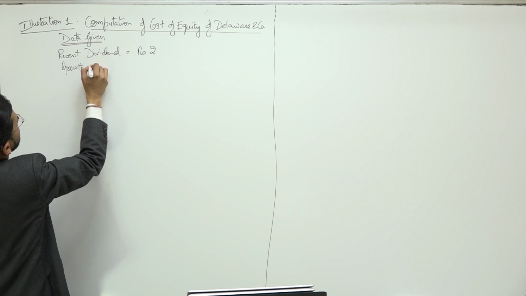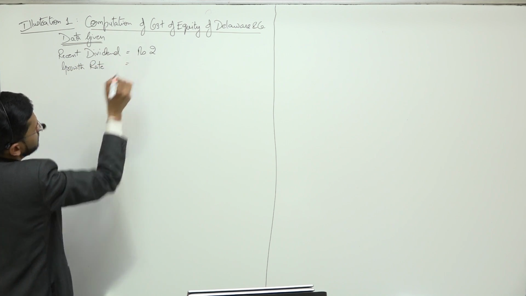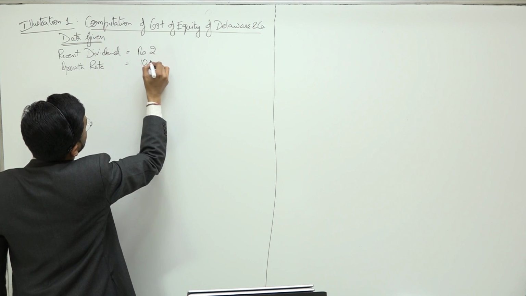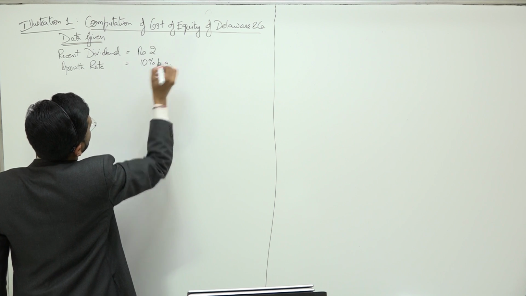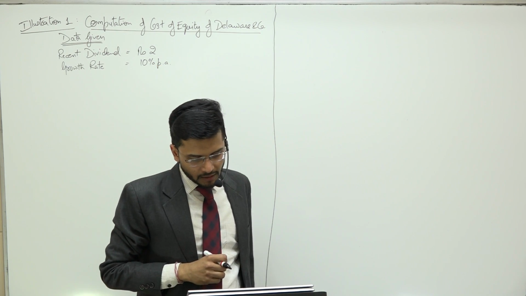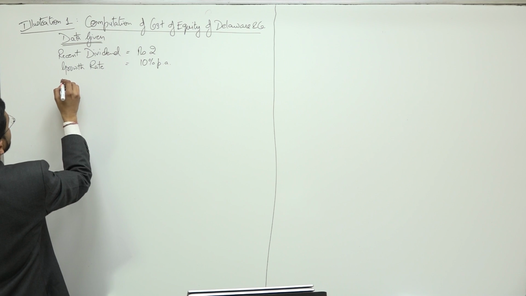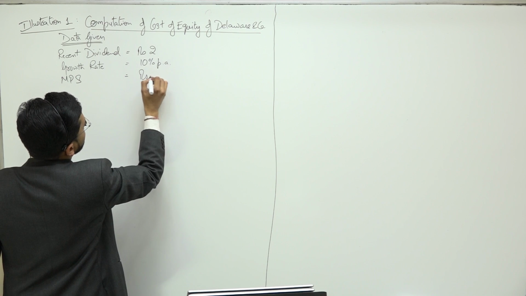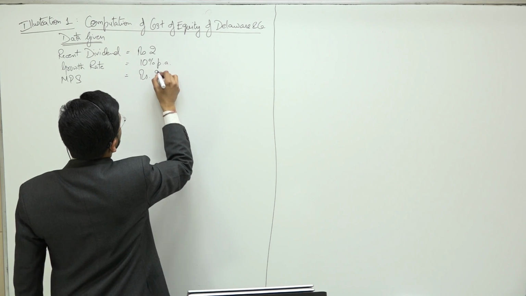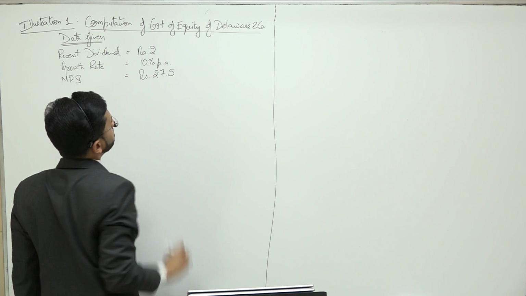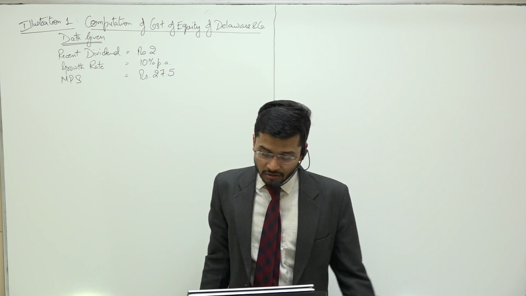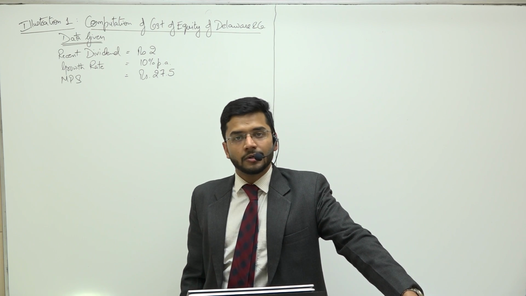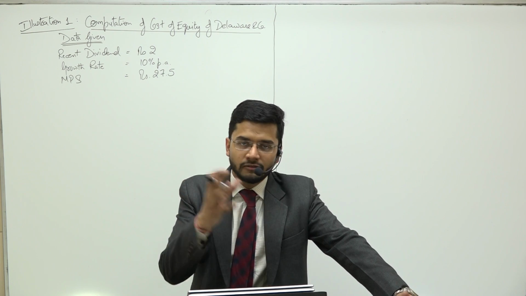Growth rate, the growth which is expected in future, is to the tune of 10% per annum. Then it says that shares are currently quoted at market price of the share rupees 27.5, and these are the three pieces of information which are given to us to compute the cost of equity of this particular company.